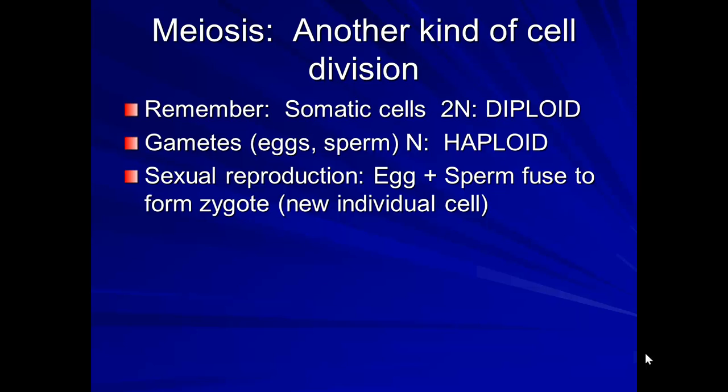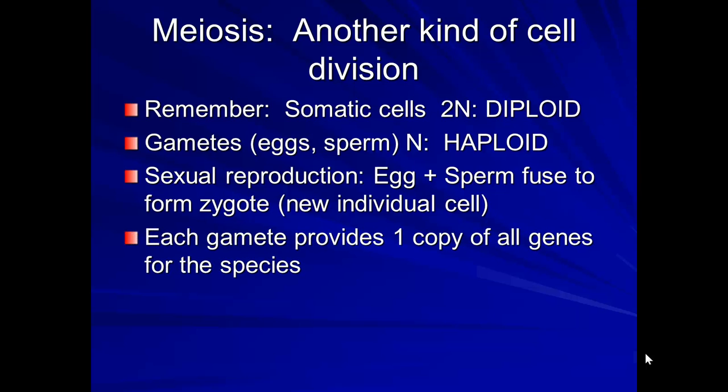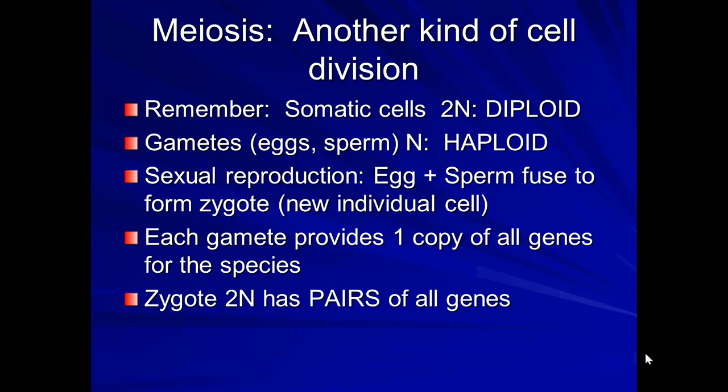Sexual reproduction, as you probably know already, is when the egg and the sperm fuse to form a zygote, which is a new individual cell. Each gamete provides 1 copy of all genes for the species. So each gamete, whether it's an egg from the mom or a sperm from the dad, has 1 copy of all the genes for that species, and they get the other copy from the other parent. So the zygote has 2N, which is 2 times 23, pairs of all genes.